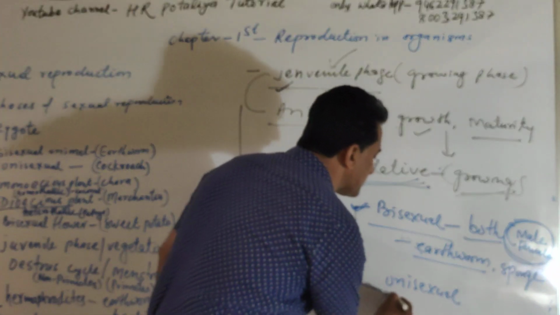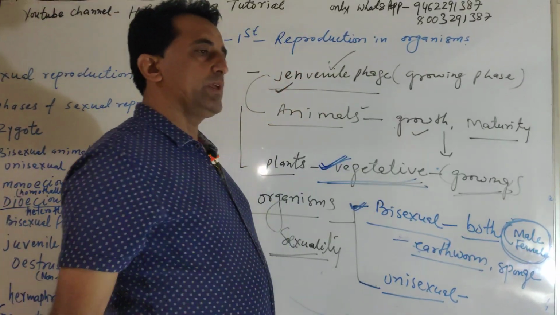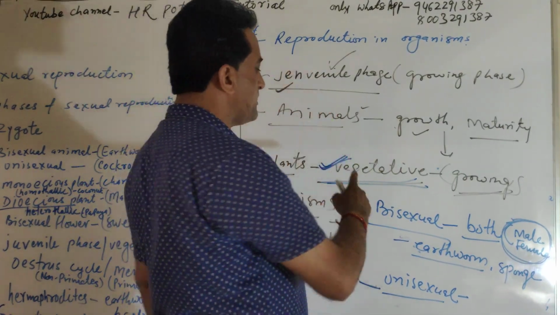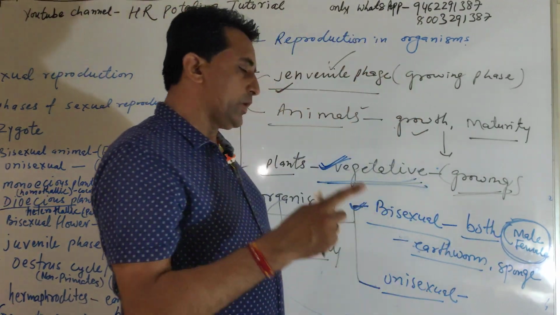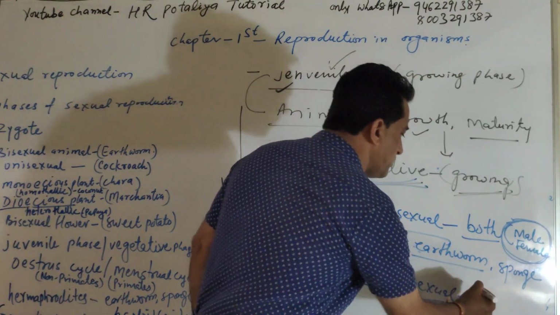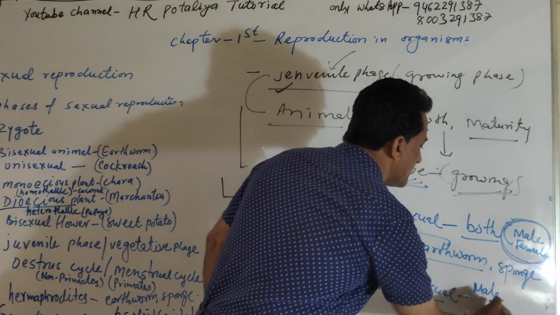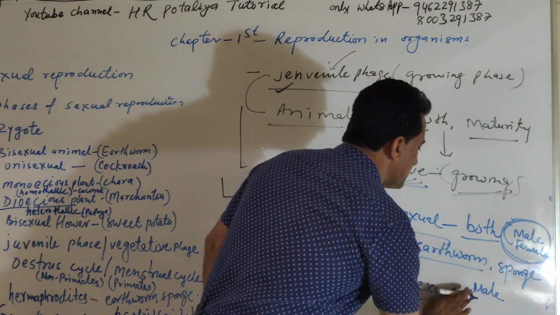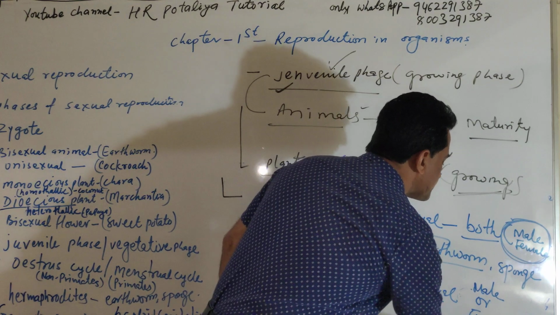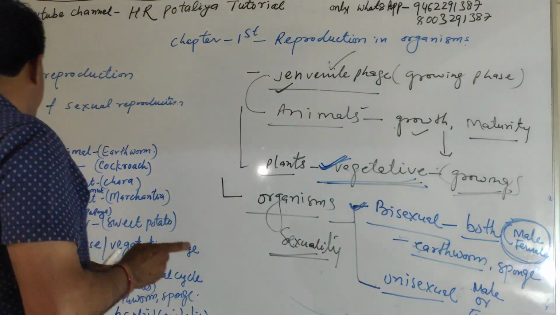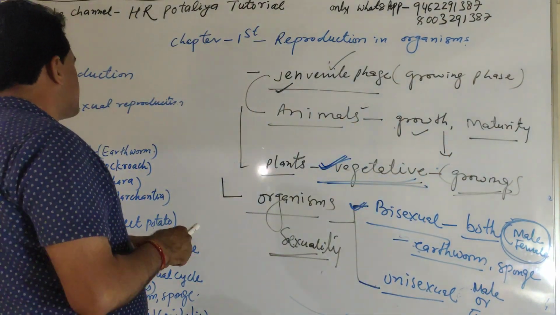Another term is the unisexual. Uni means one, bi means two: bi means male and female, and uni means one, either you have a male or you have a female. That is why these types of organisms are known as unisexual.